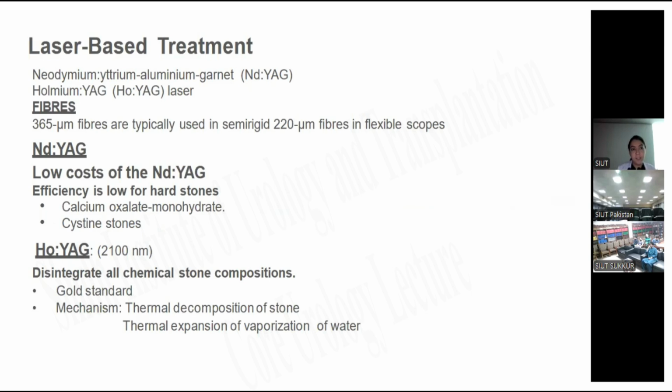For laser-based treatment, we have two types of laser, Nd:YAG laser and holmium laser, which come in fibers of 365 micrometers, which are used in semi-rigid scopes, and 220 micrometer fibers in flexible scopes. Nd:YAG laser has a low cost, but its efficacy is low for hard stones, like calcium oxalate monohydrate and cystine stones. And holmium YAG laser disintegrates all types of stone. It is the gold standard. Its mechanism is thermal decomposition of the stone and thermal expansion by vaporization of water.